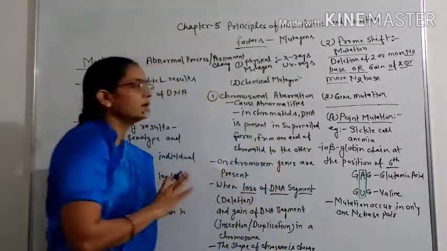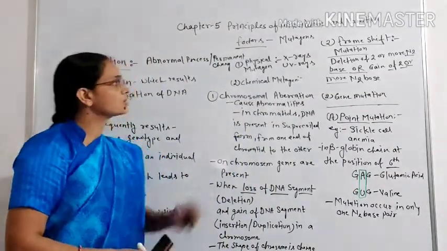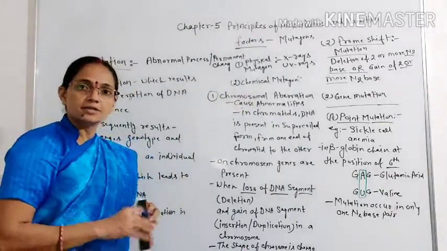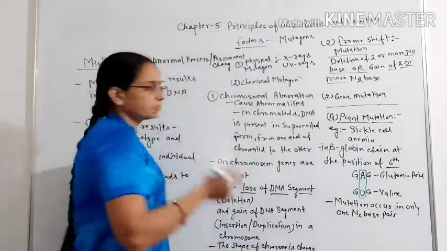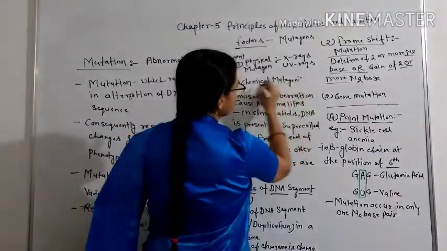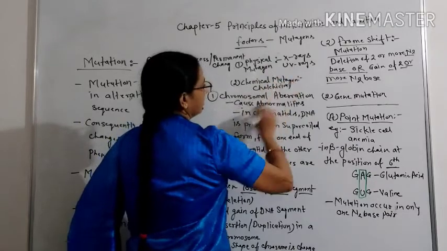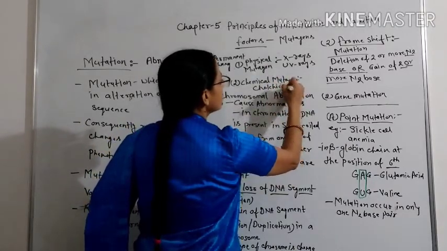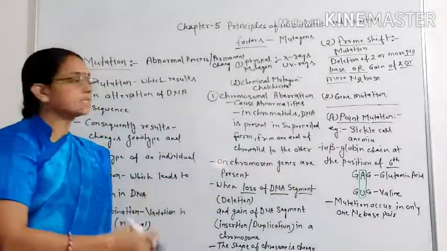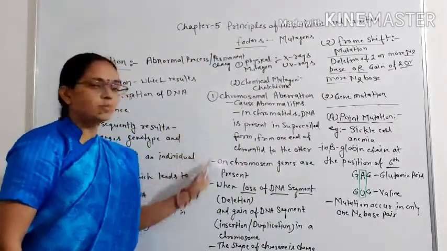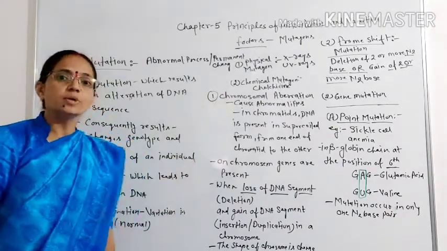Now chemical mutagens, the chemicals which cause mutation, are called chemical mutagens. In chemical mutagens, one important mutagen is colchicine. We will talk about colchicine when we see chromosomal aberration in chromosome number.